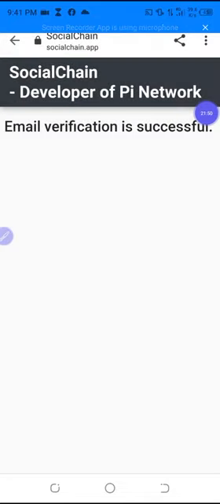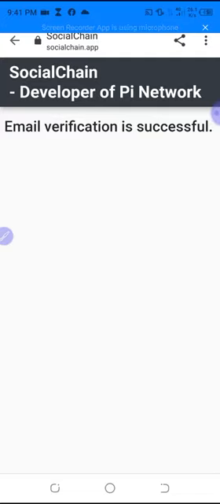Now you wait till it verifies. You patiently wait. It's going to be verified. Now it says email verification is successful. So that one is done.